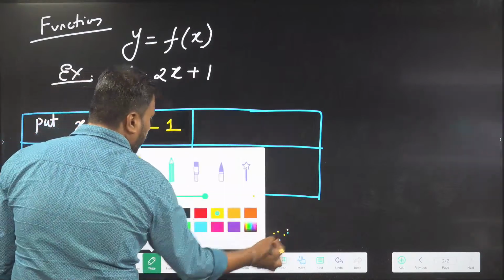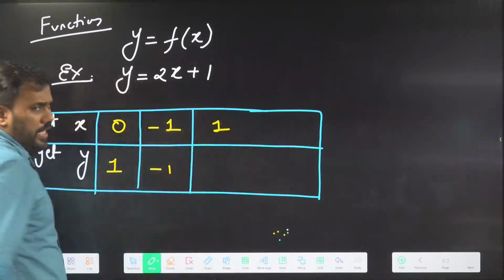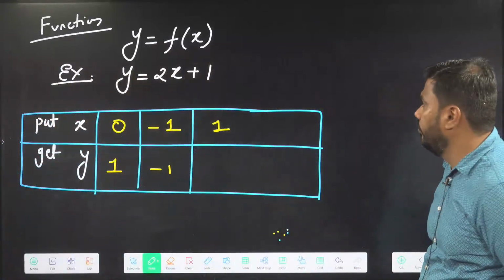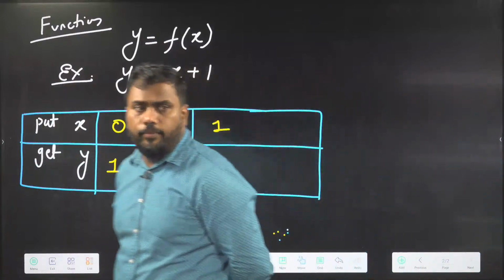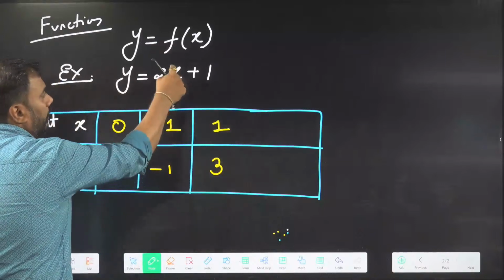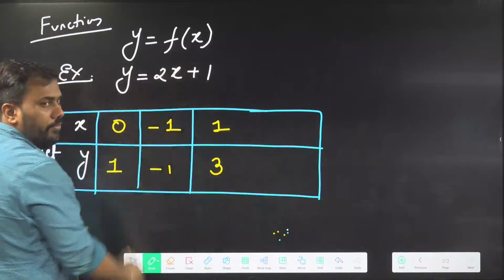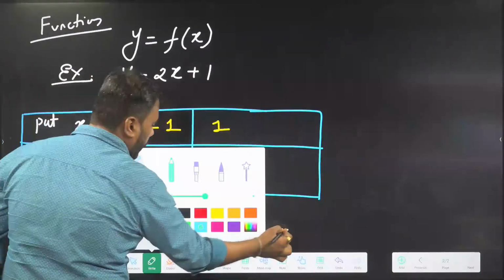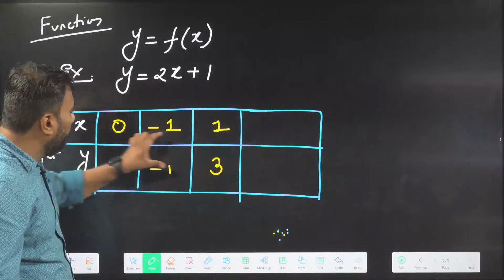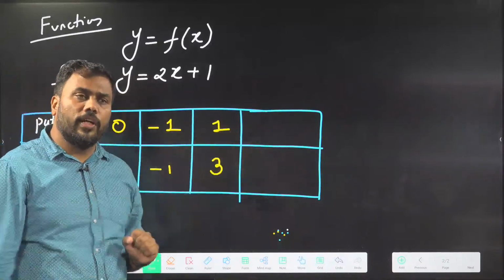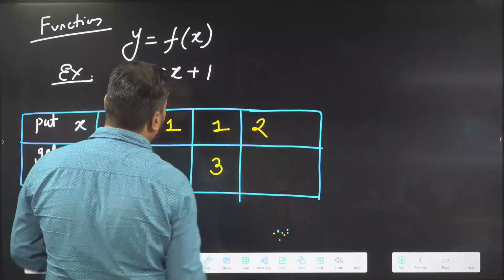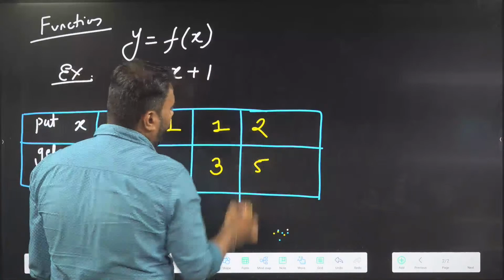Okay. Now let us substitute one more value of x. X is 1. If I substitute x as 1, what y will I get? Very good. If x is 1, 2 into 1 will be 2, 2 plus 1 will be 3. In similar manner, I can put different values of x, and I will get corresponding values of y. I can also substitute x equal to 2: 2 times 2 is 4, plus 1, I will get 5.